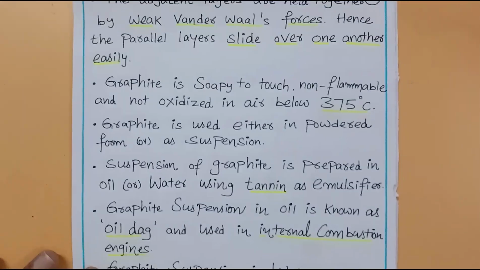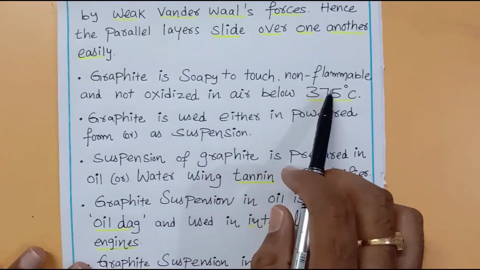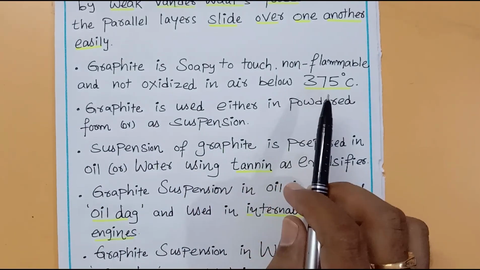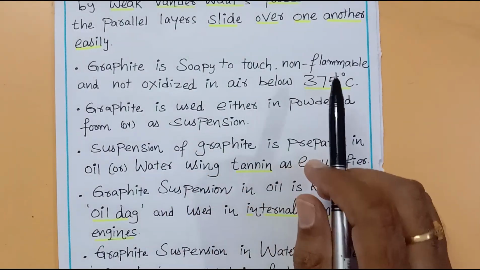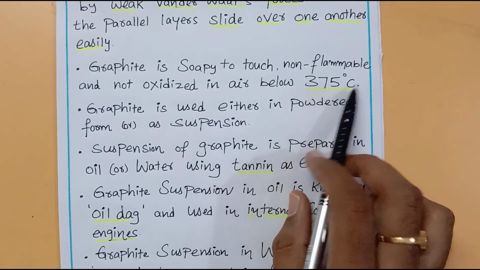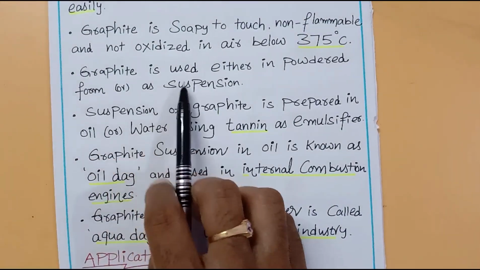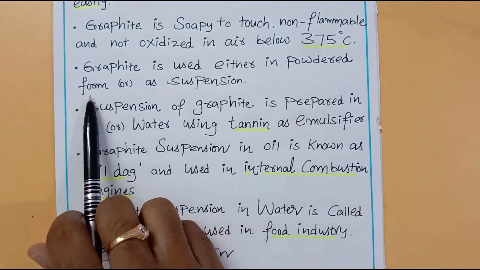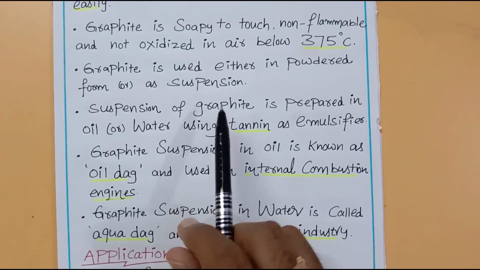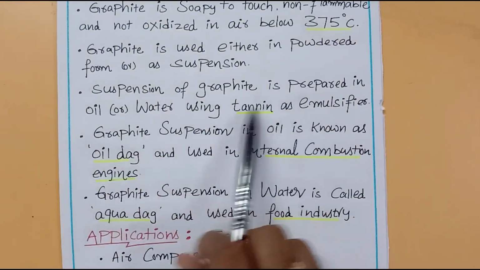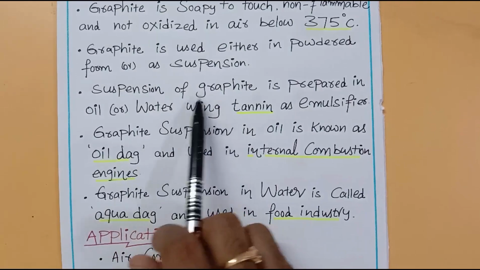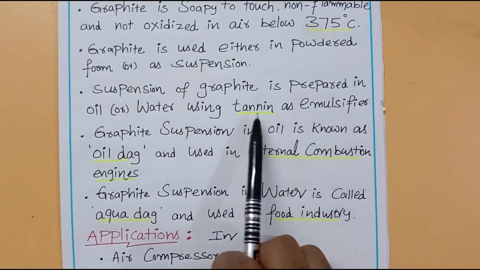Graphite is soapy to touch, non-flammable, and not oxidized in air below 375 degrees centigrade. So when you touch graphite, it appears like soap, it does not burn, and it is stable to oxidation below the temperature of 375 degrees centigrade. Then graphite is used either in powdered form or as a suspension. A suspension of graphite is prepared in oil or water using tannin as an emulsifier. If you want to prepare a suspension of graphite, you need an emulsifying agent like tannins.